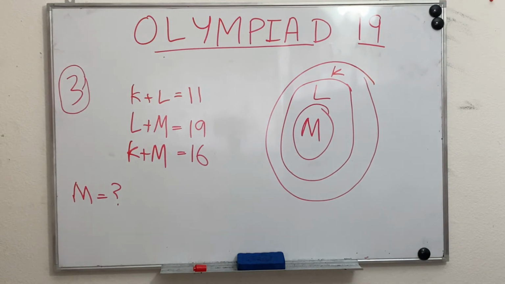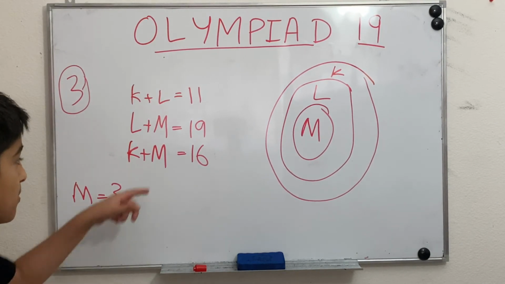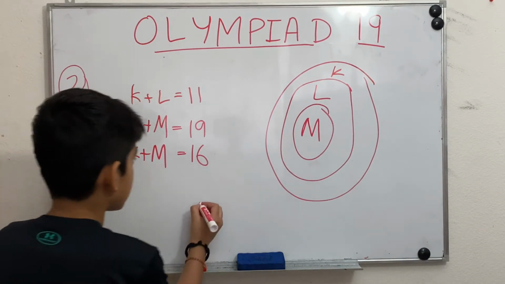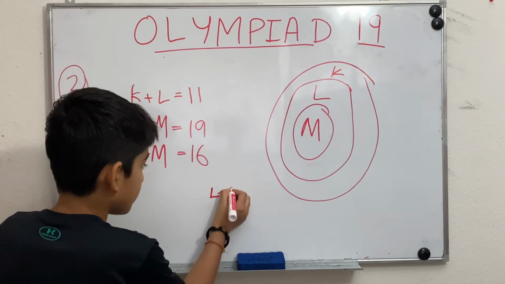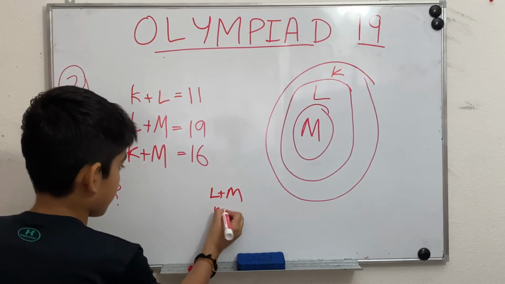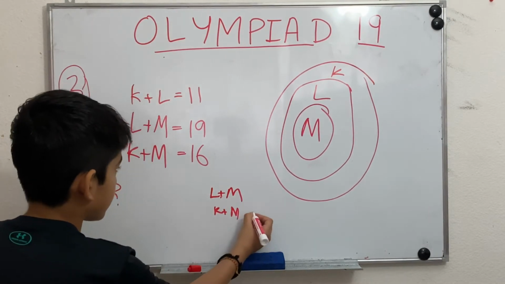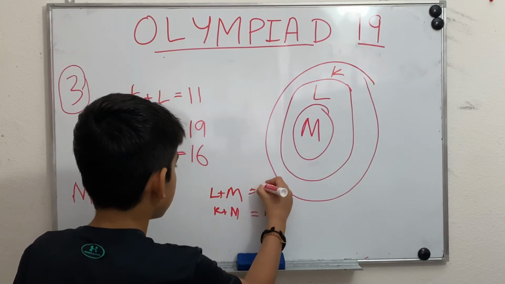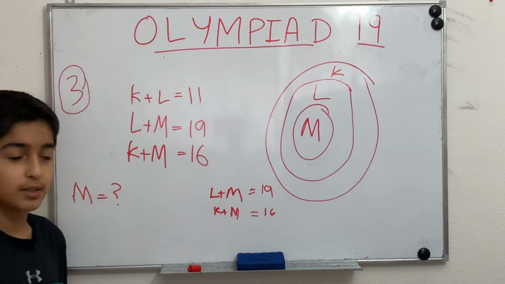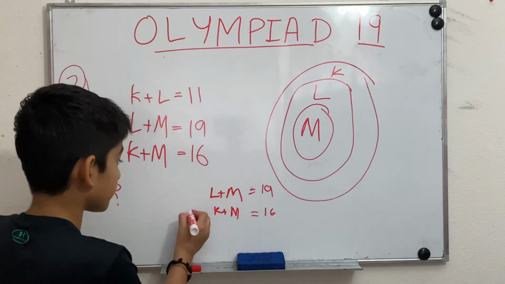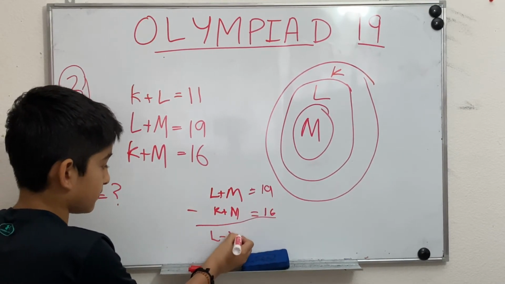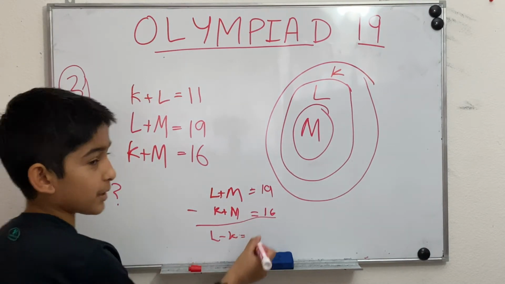Okay, so we're first going to find 2 variables in the same equation, M and M. Now we can subtract these 2. So we can write L plus M and K plus M right here, this is equal to 16 and this is equal to 19. Now we can subtract these 2 so that these 2 cancel out. When you subtract, L minus K is just L minus K, is equal to 19 minus 16, which is 3.